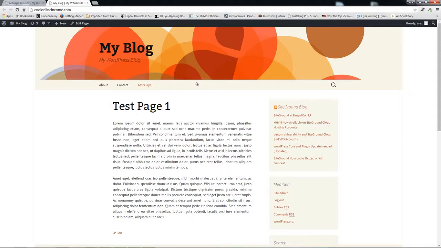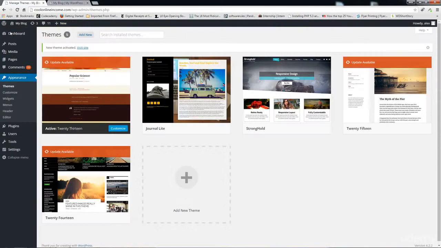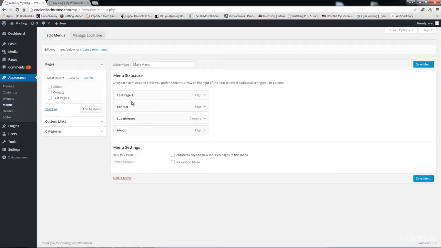The primary menu we created is not showing up, and that's because if I come back to my menu, you can see that this menu right down here, it's not checked. The theme location is not checked right here. Navigation menu, it's not checked. You need to check that. Sometimes it's either the navigation menu or the primary menu. It all depends on the theme. So you need to check this and then click on Save Menu.